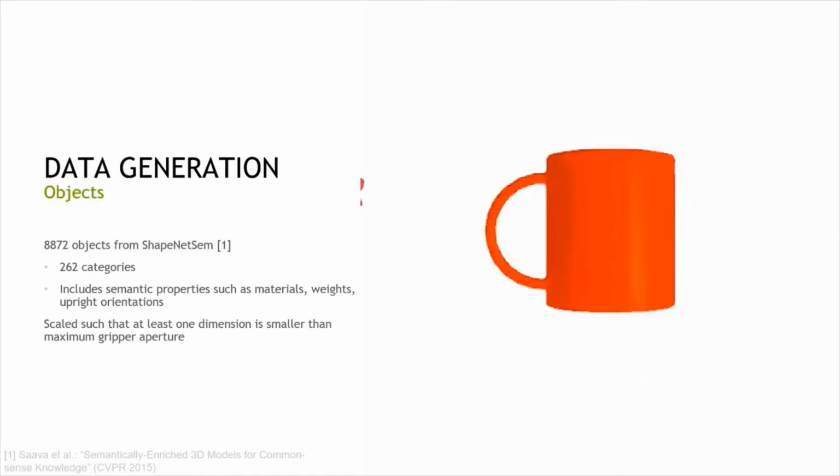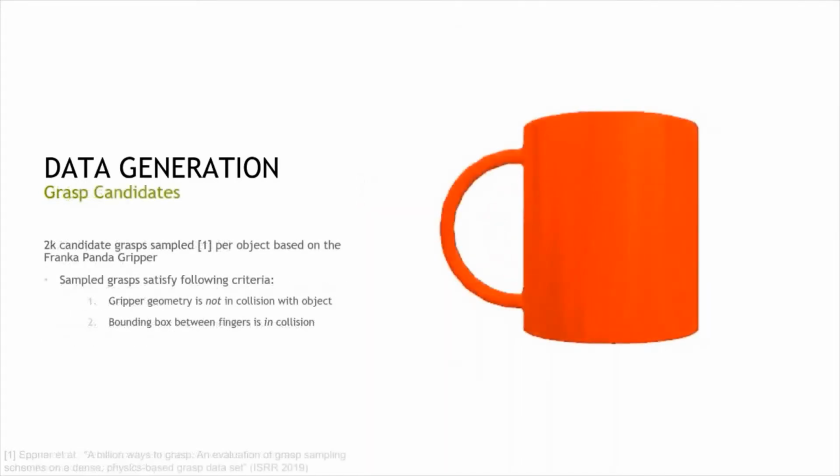For each of those models, we created candidate grasps. This grasp sampling was generated by using an antipodal sampling scheme. We have shown in the past that this sampling scheme strikes a nice balance between discovering diverse grasps and at the same time high quality grasps. It's the same scheme that was also used in DexNet, for example.